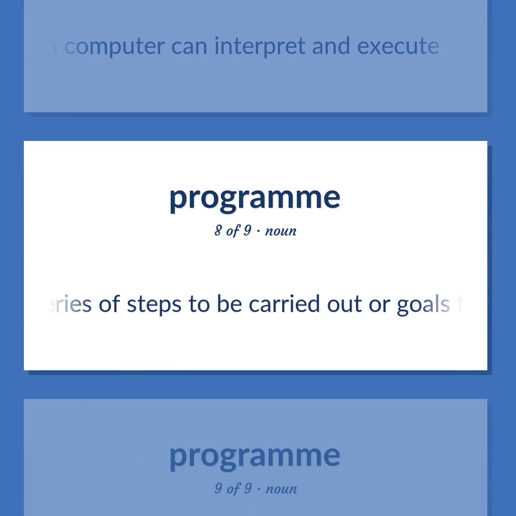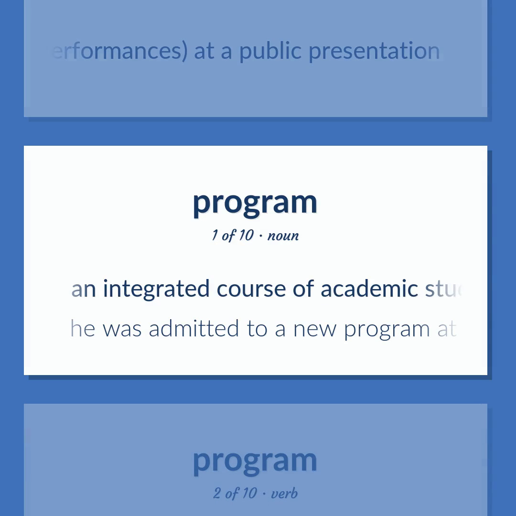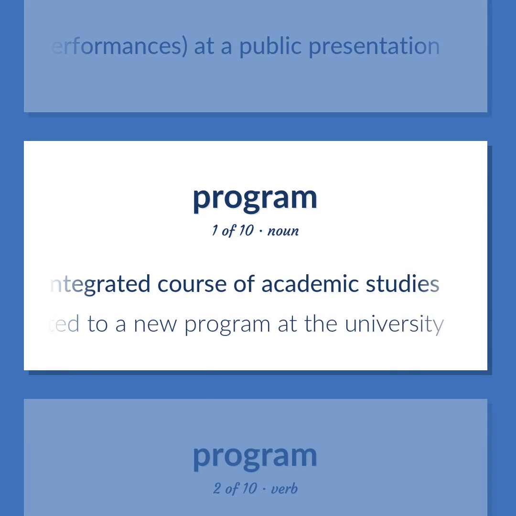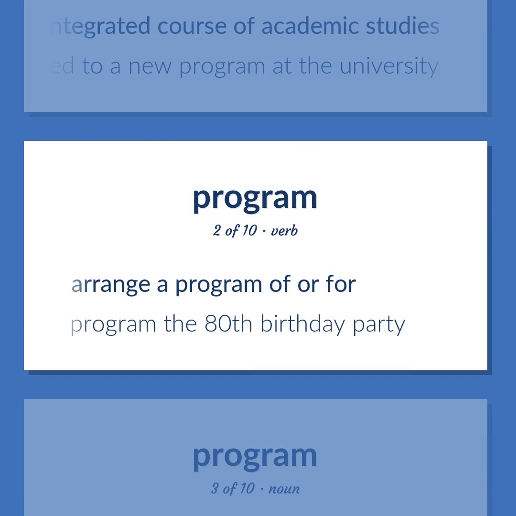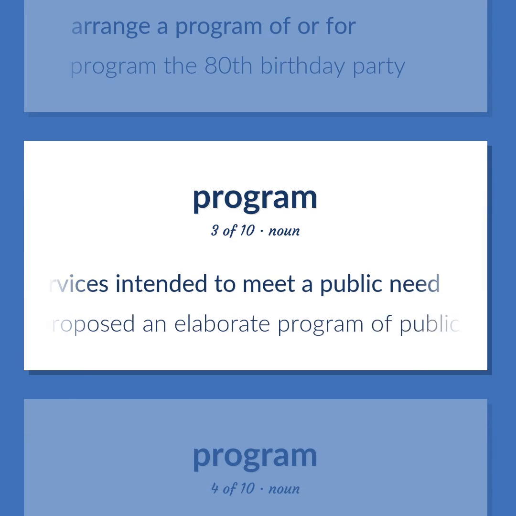A series of steps to be carried out or goals to be accomplished. A performance, or series of performances, at a public presentation. An integrated course of academic studies. He was admitted to a new program at the university. Arrange a program of or for. Program the 80th birthday party. A system of projects or services intended to meet a public need. He proposed an elaborate program of public works.